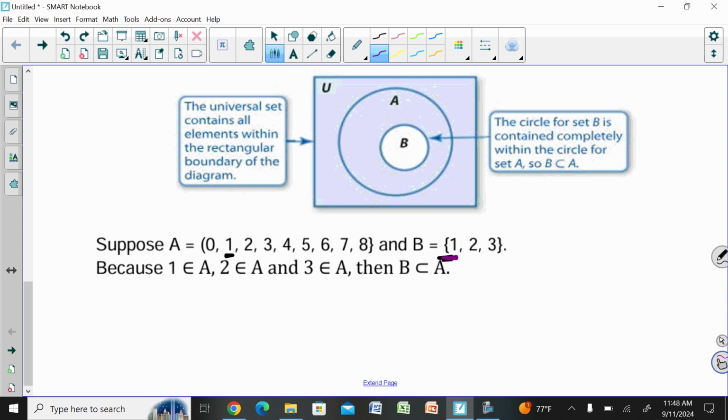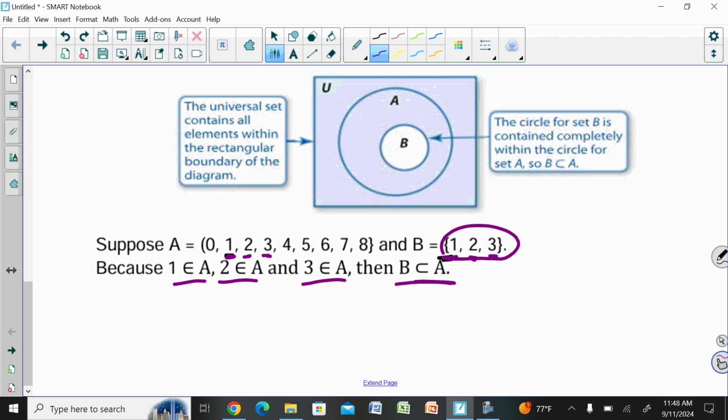Because 1 is here and also here, and 2 is here and also in the set here, and same with 3, because they're all in that set, we could say that because 1 is an element of A, 2 is an element of A, and 3 is an element of A, that's the entire set here, then B is a subset of A.